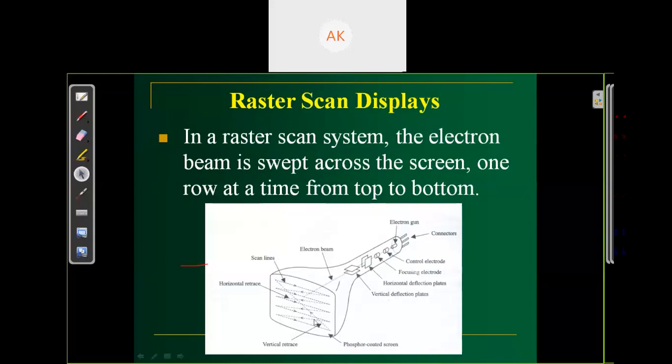The raster scan system follows the same way. You complete one row, then start the next row from the left side. At the end of the frame, it goes back to the left top corner and again scans the full screen. The beam is moved in this way.